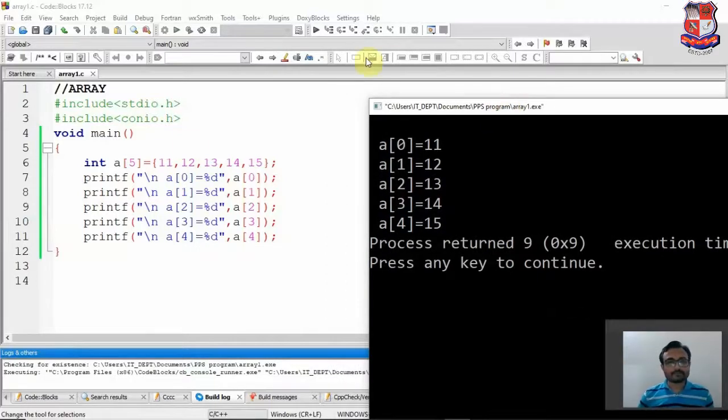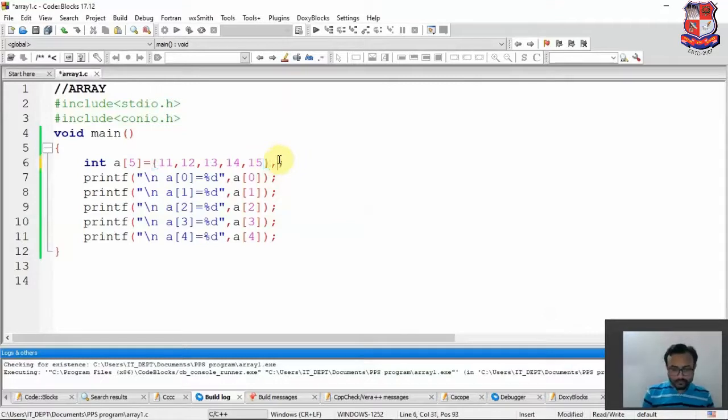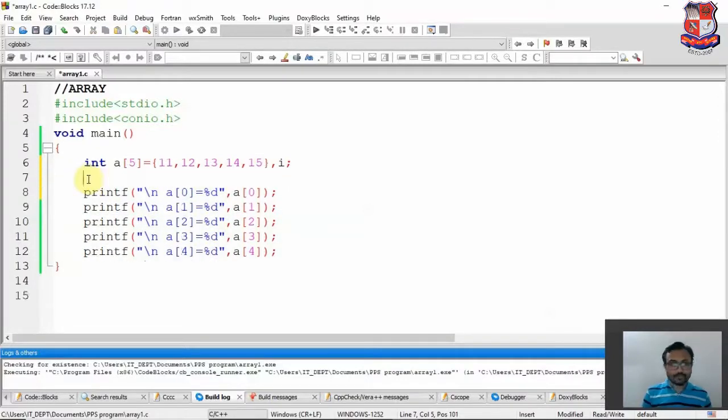Now guys, this is the way to fetch all the elements particularly one by one. Suppose you want to print all the elements in one single method, so we will use the for loop for that. If you want to use the for loop, we'll initialize one variable i, and I would like to code the for loop, and we all know how to create the for loop.